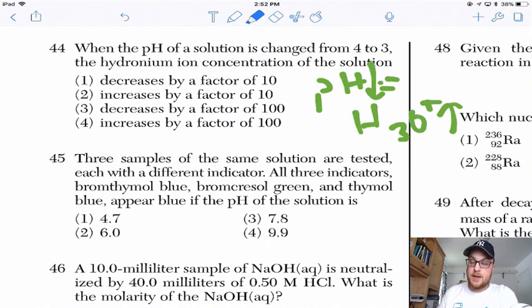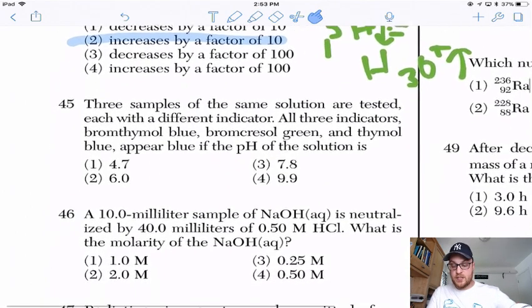For every step down in pH, I should say it this way, for every 1 step change in pH, there is a 10 times change in hydronium. So as the pH changes by 1, the hydronium changes by powers of 10. Since this only went down 1 step, the hydronium concentration will increase by 1 factor of 10. If it went from 4 to 2, it would increase by a factor of 100, 4 to 1, 1,000, etc.